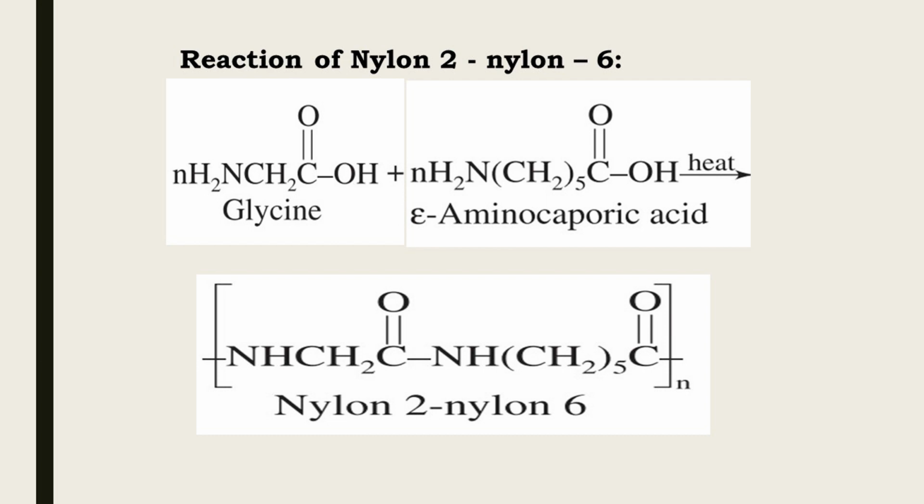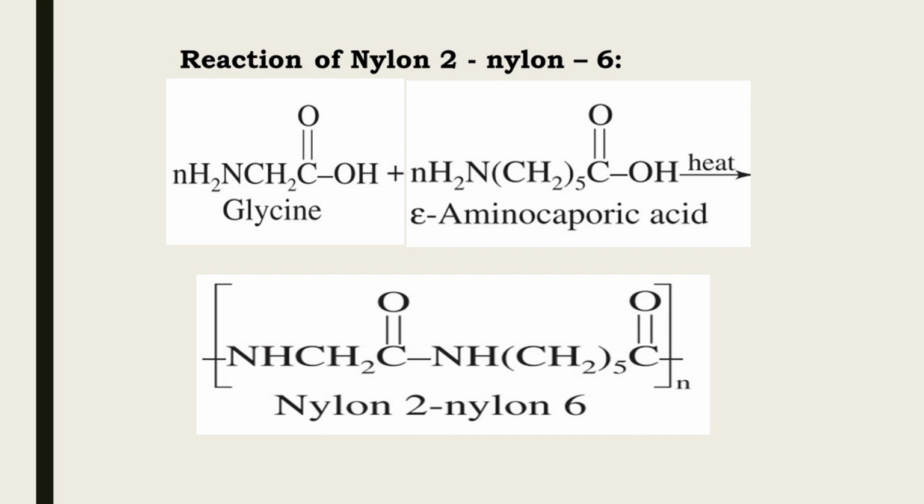The reaction is: N molecules of glycine having structure NH2CH2COOH react with epsilon aminocaproic acid having structure NH2(CH2)5COOH, undergo polymerization on heating, and nylon 2 nylon 6 is formed, having structure NHCH2CONH(CH2)5CO n times.